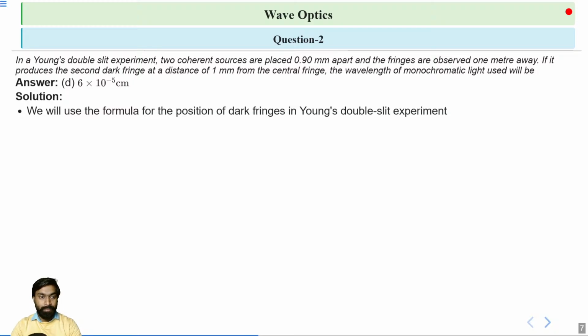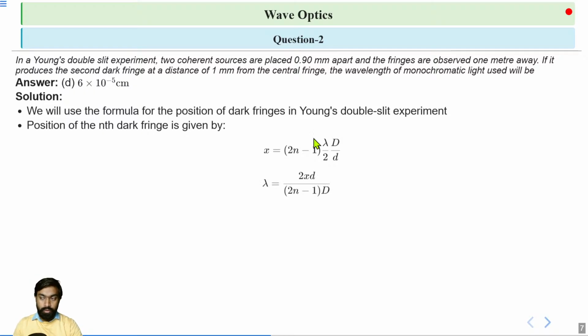In Young's double slit experiment, we will use the formula for the position of dark fringes. The formula for the position of nth dark fringe is x equal to (2n minus 1) lambda D divided by 2d. So lambda equal to 2xd divided by (2n minus 1) D when we rearrange this formula. Now we will put the given parameters in this expression.